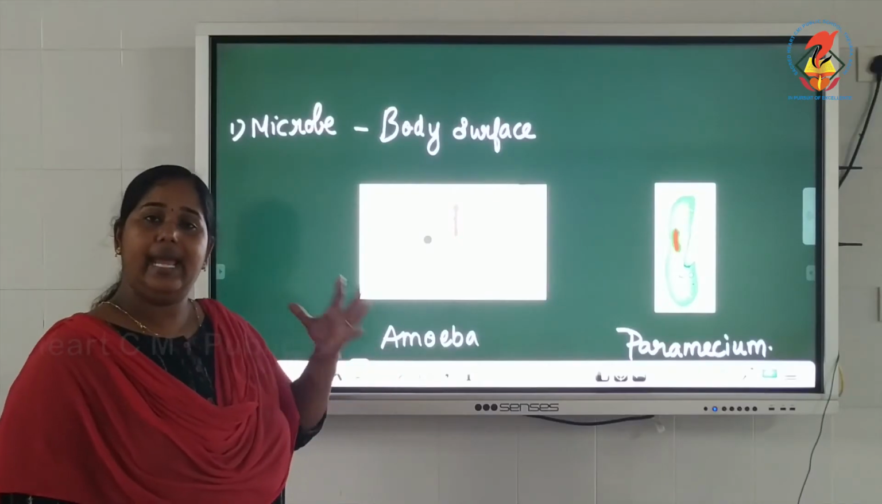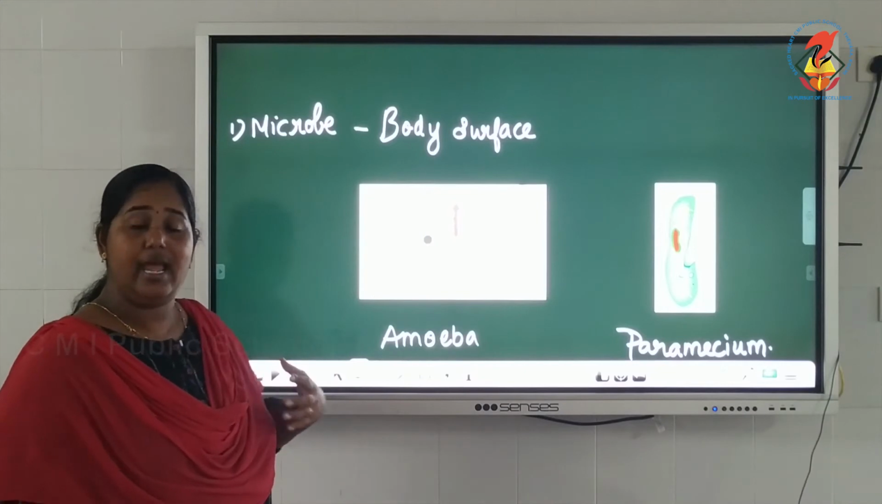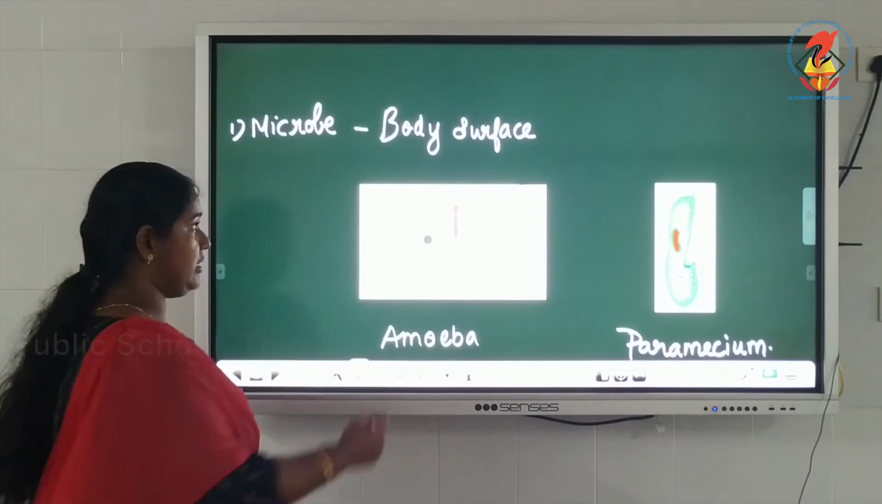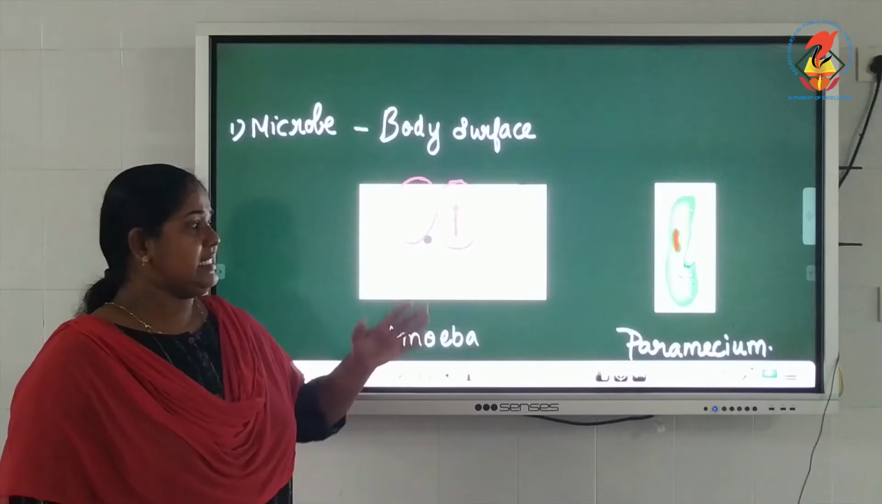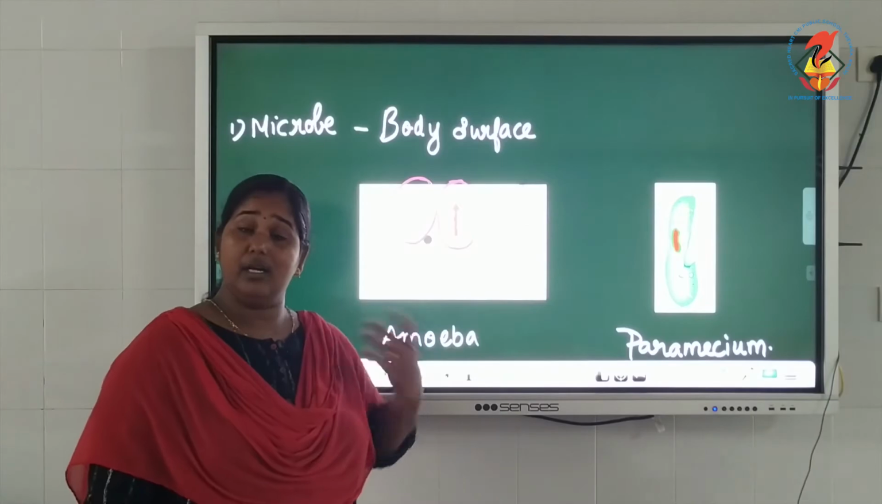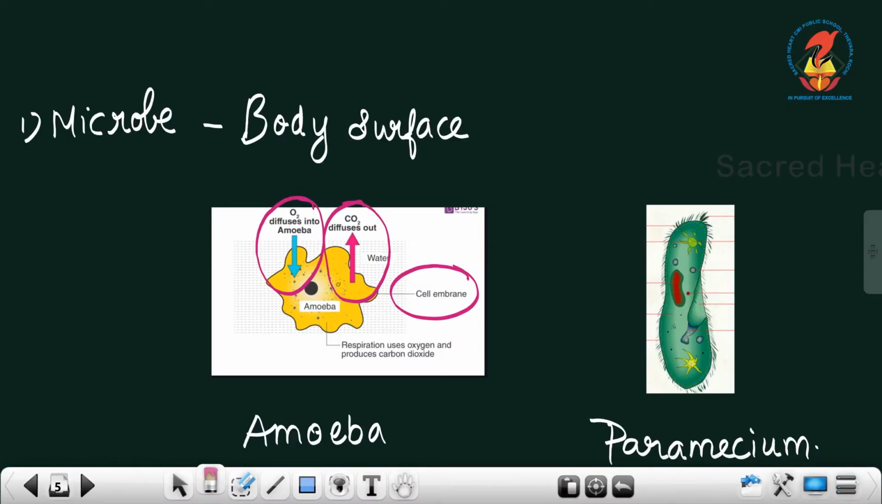That cell membrane helps oxygen to get in and carbon dioxide to move out. See, oxygen diffuses into amoeba and carbon dioxide diffuses out of amoeba. So an exchange of gases takes place through the body surface. Same is the case of paramecium, another microorganism. It also uses its skin to breathe.